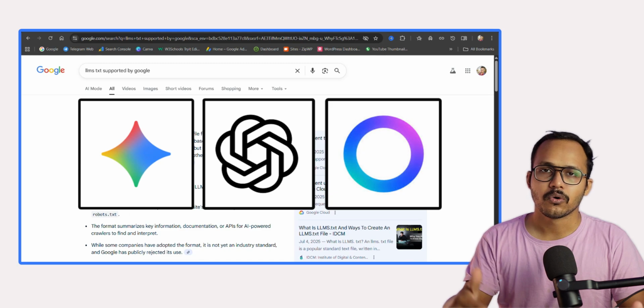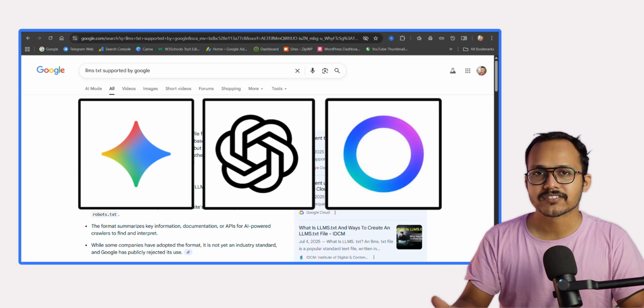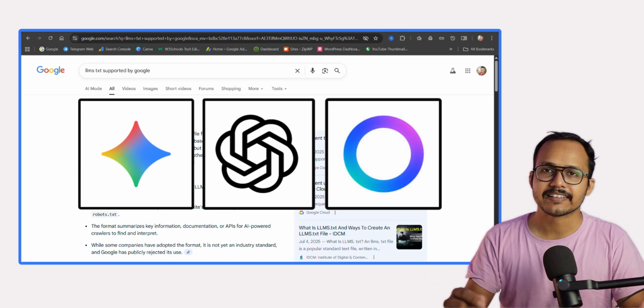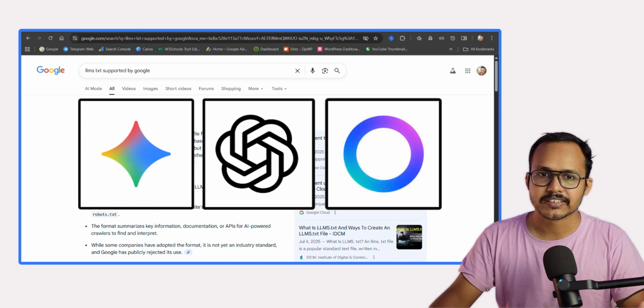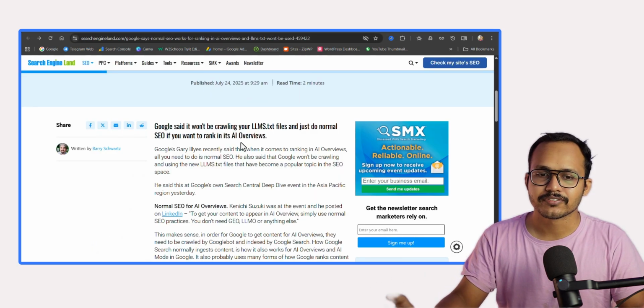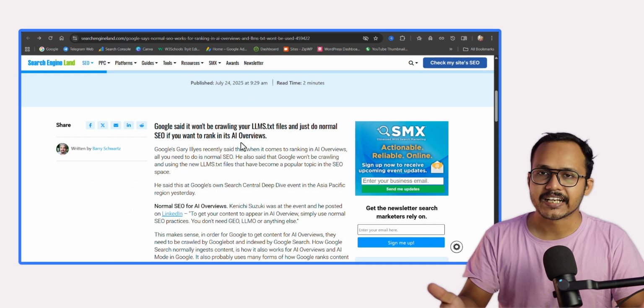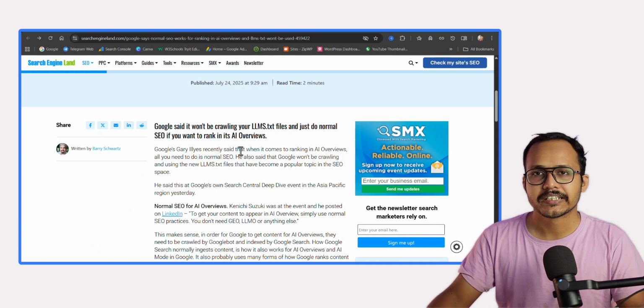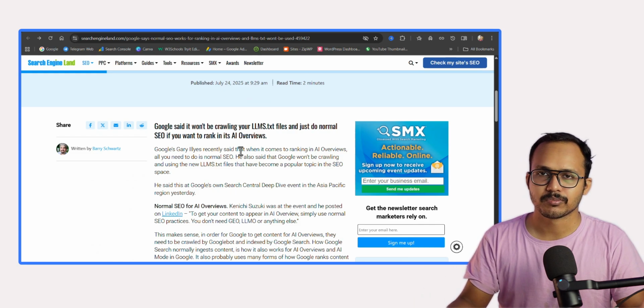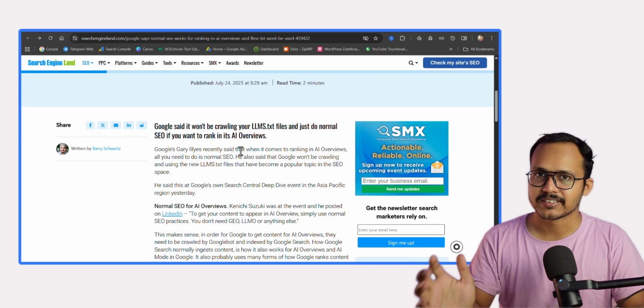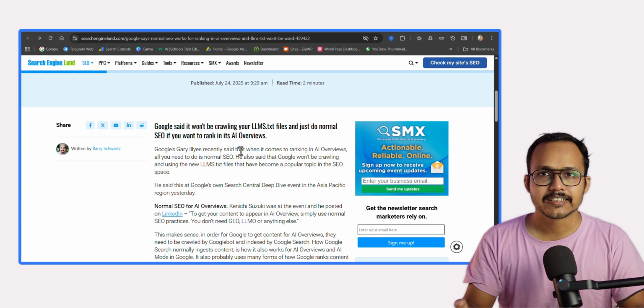Google, OpenAI, or Meta haven't mentioned the LLMS.txt file, and they are not supporting it. Even Google has confirmed that they are not following LLMS.txt and they are not supporting it. They see it as a plain txt file on your website and they can index it on Google as well. But with robots.txt, Google follows it and doesn't index the robots.txt file in search results. So it is clear that you should not create an LLMS.txt file.